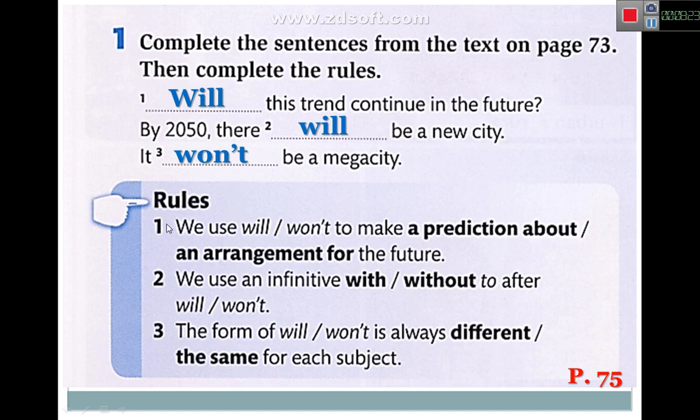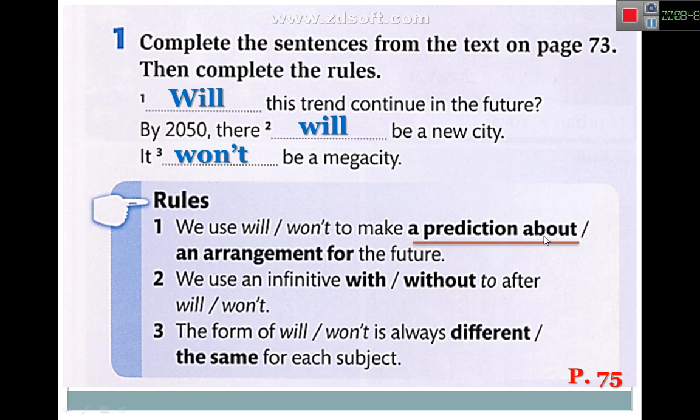And let's continue with the rules. The first one, we use will or won't to make a prediction about, or an arrangement for the future. Which one? Arrangement or a prediction about? A prediction, it means when you imagine to do something later. Okay, let's see this one.